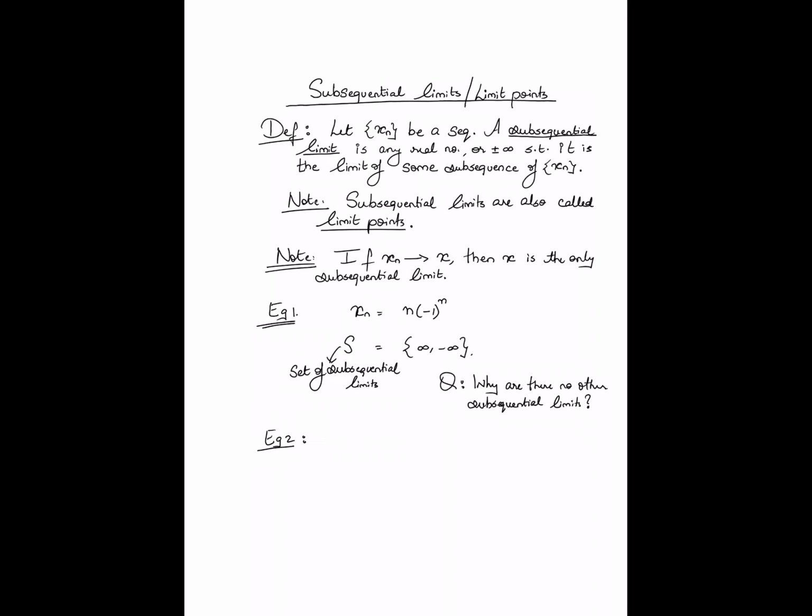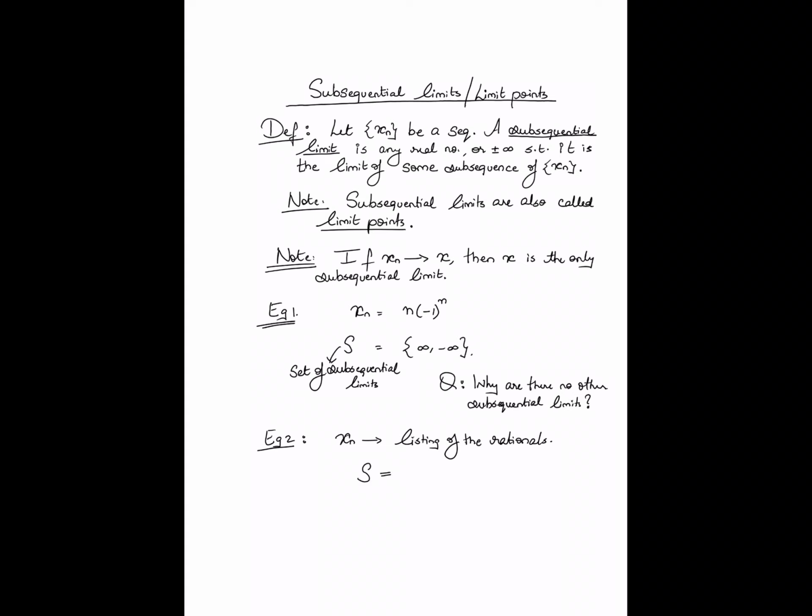Let's now move on to yet another example, something that I've alluded to before. Let xn be a listing of the rationals. After all, because the rationals are countable, it is possible to arrange the rationals into a sequence. Let xn be one such sequence, and let's ask, what is the set of subsequential limits of this sequence?